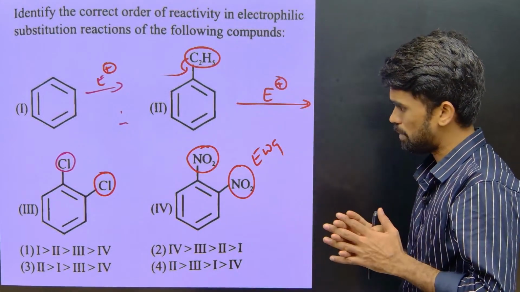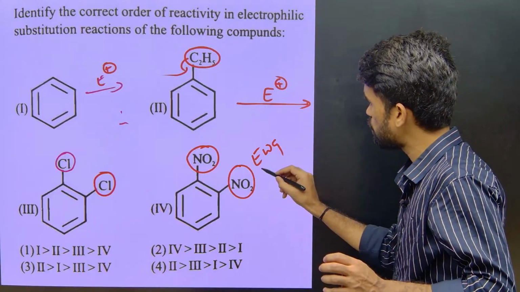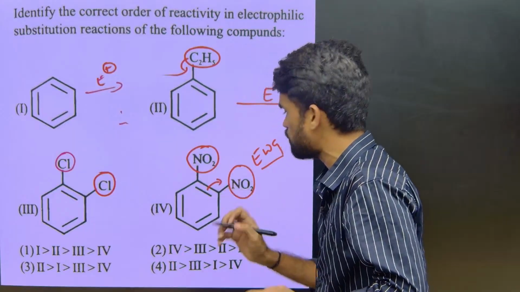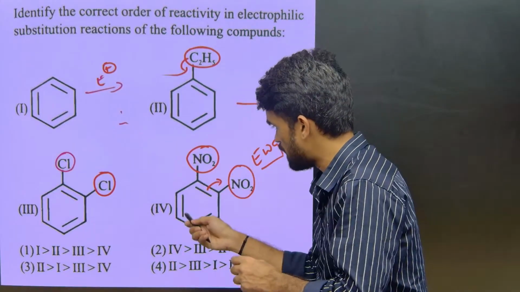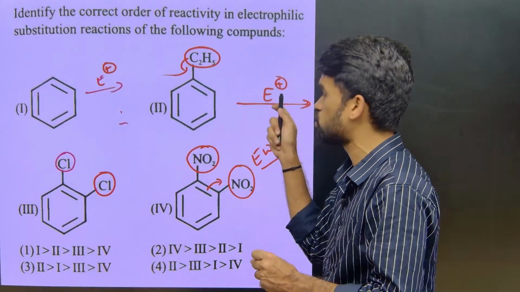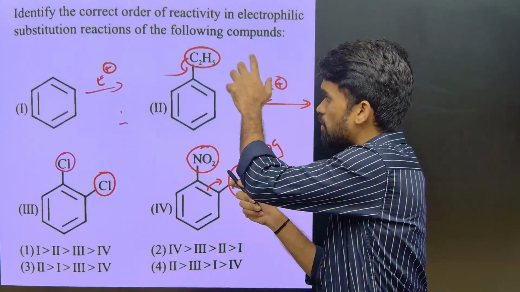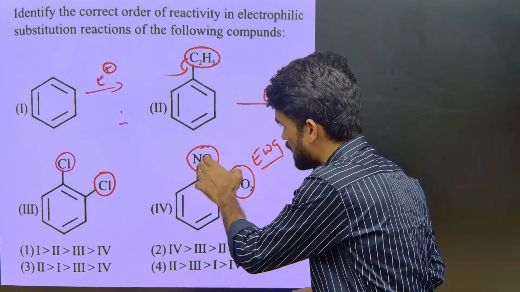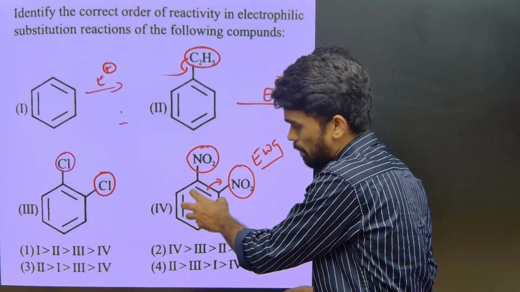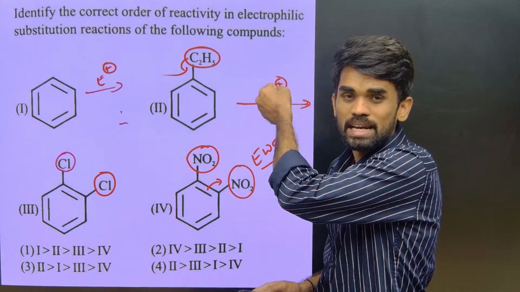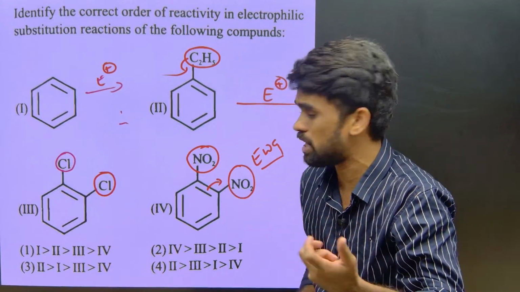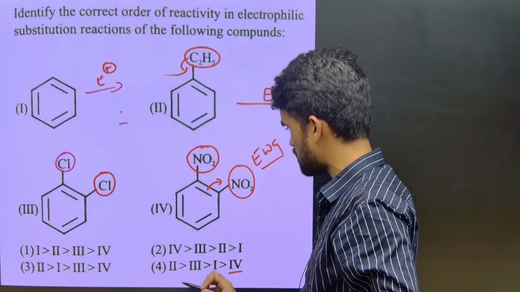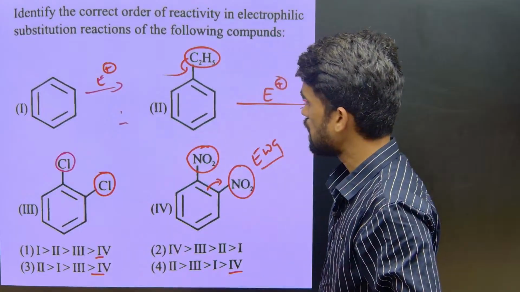So now you tell me, what will electron withdrawing groups do? They will withdraw the electrons from the ring, so they will decrease the electron density of the ring. Therefore the least reactive towards the electrophile is 4, because this is electron deficient. Our ring has to be electron rich, then substitution takes place readily. But due to the presence of this electron withdrawing group, the pi electrons from the benzene ring are dragged towards the electron withdrawing groups and create the electron deficiency, right? So the fourth option is least reactive. Least reactive you have in option number 4, 3 and 1, okay.